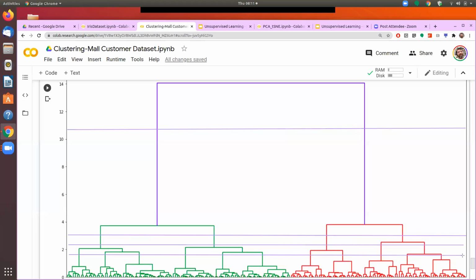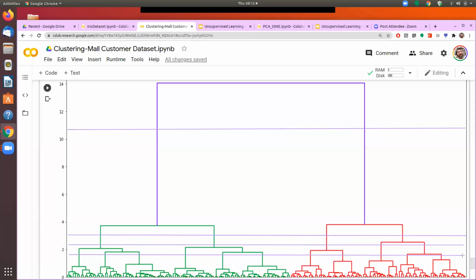The second analysis is that we draw the silhouette plot based on the silhouette score, and then we look for three things in the silhouette plot: whether the clusters are symmetrical, whether the clusters are crossing the horizontal line, and whether there are certain elements which are getting misclassified. It means whether they are going into the negative territory. So these are the three things we see, and whichever number of clusters gives us the best visual representation on these three counts, we say that is the ideal number of clusters.